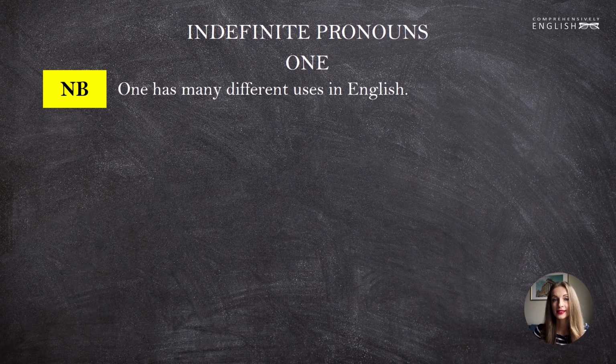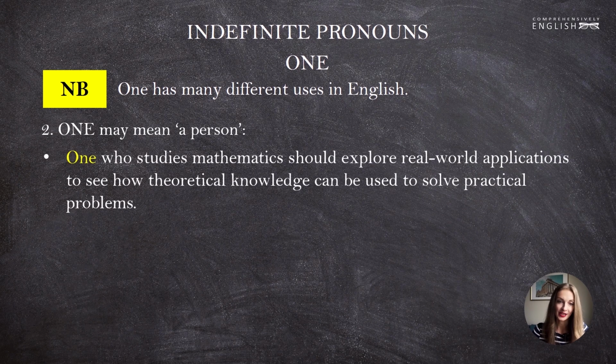The second scenario in which we use the indefinite pronoun one is when we want to say a person. One who studies mathematics should explore real-world applications to see how theoretical knowledge can be used to solve particular problems. A person who studies mathematics, and so on.